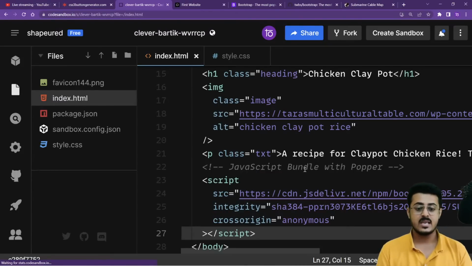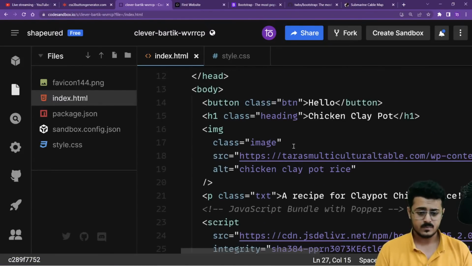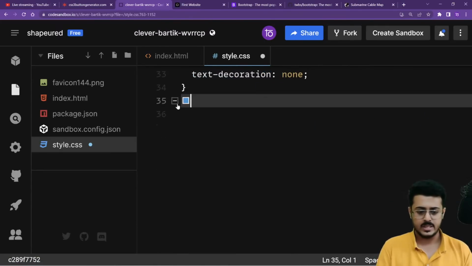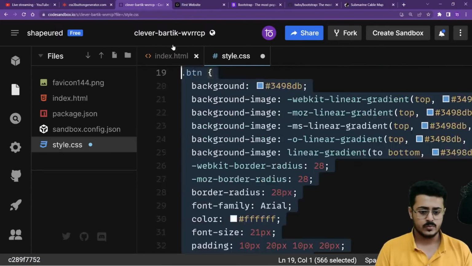Let's save this. Now let's remove the style.css, we don't require it. Let's remove the button hover. Let's remove the button as well.